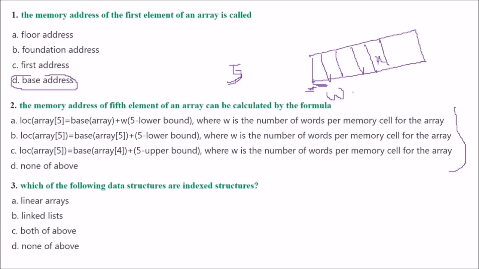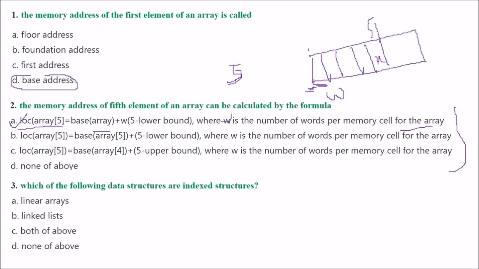And then what you have to do? This is fifth, so 5 minus the lower bound. So the answer would be A. Where W is, this is exactly what I said. Location of array 5 is equal to base of array plus W into 5 minus lower bound. And W is the number of words per memory cell for the array.